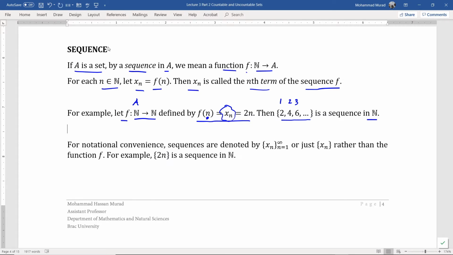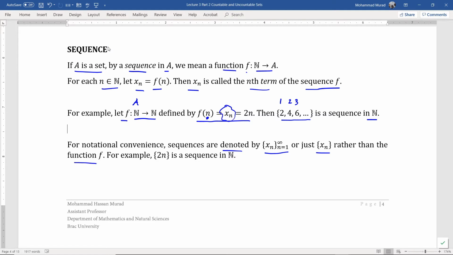For notational convenience, sequences are denoted by this symbol, or just by this symbol, without any subscript or superscript. So the terms are enclosed within the curly braces, rather than by using the function f itself.